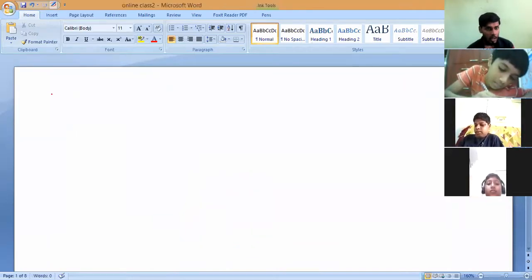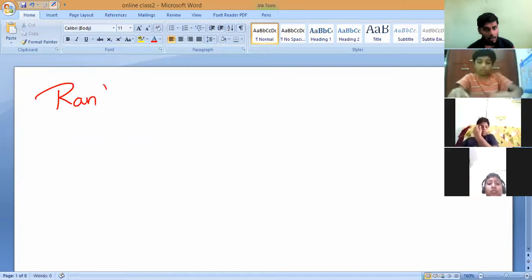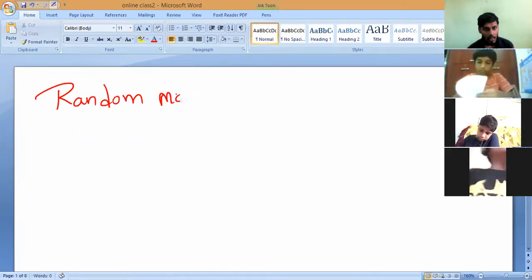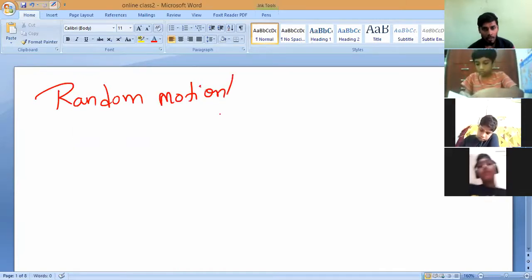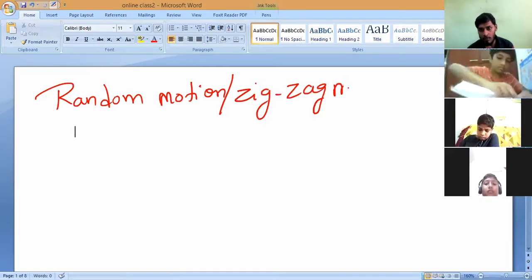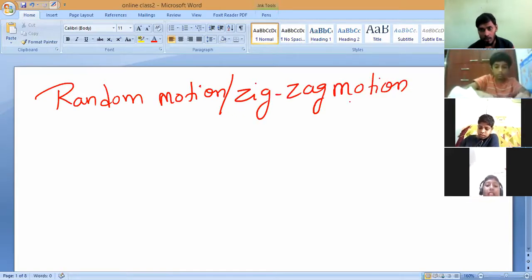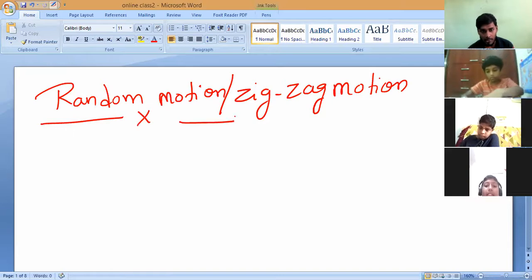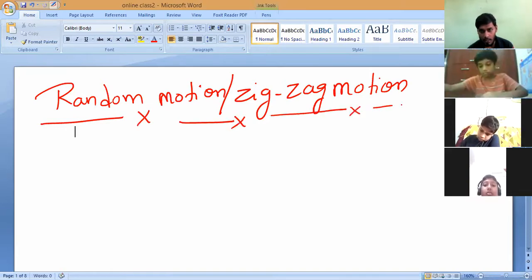Random motion, I can also call it, all of you remember, zigzag motion. What should we call it? Zigzag motion. Note it down. Random motion, we can also call it zigzag motion. Now, let us discuss what this is.